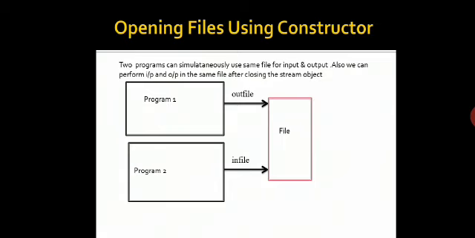Now we can see opening a file using constructor only. For example, we have two programs. One is for reading the file and another is for writing the file. So these two programs store the data in the same file. It is clear in the figure that two programs can simultaneously use a file for input and output. Also, we can perform input output in the same file after closing the stream object.